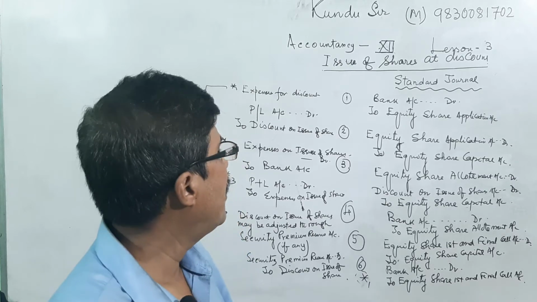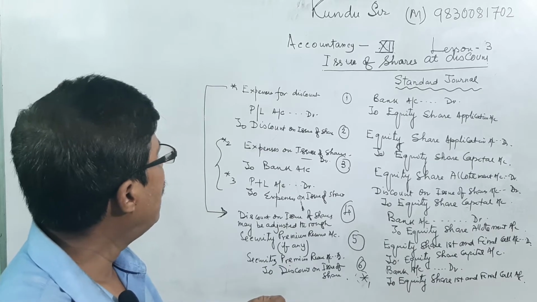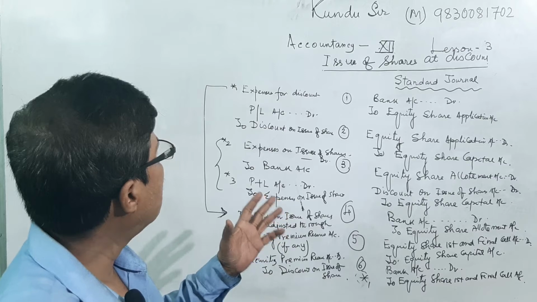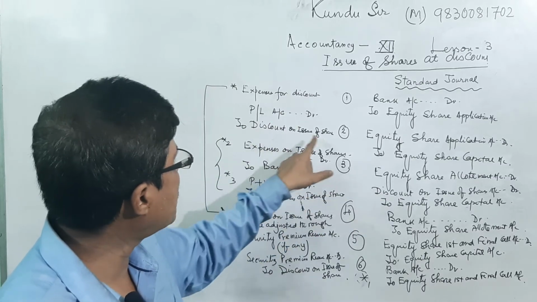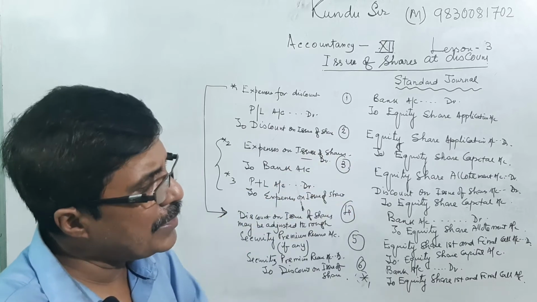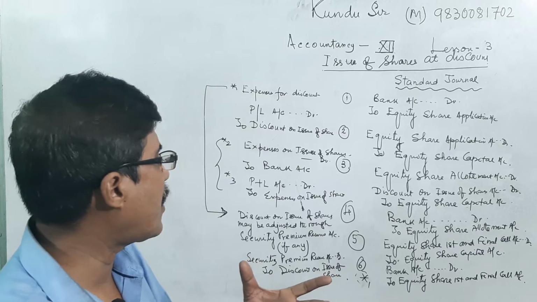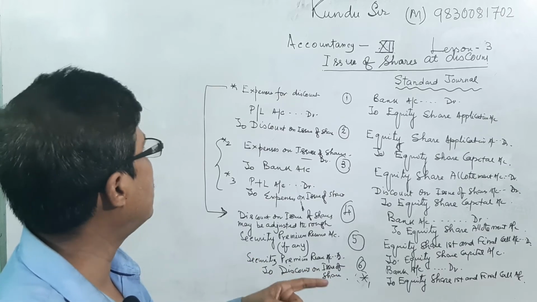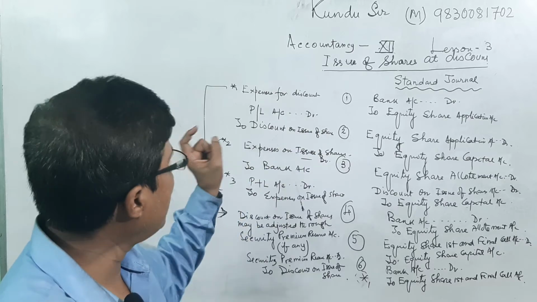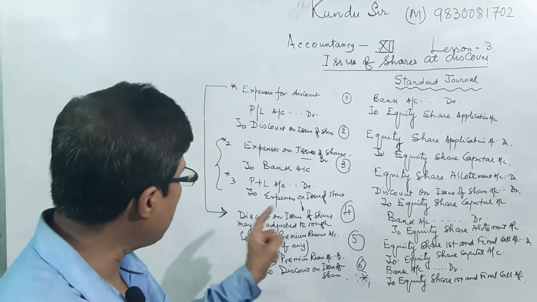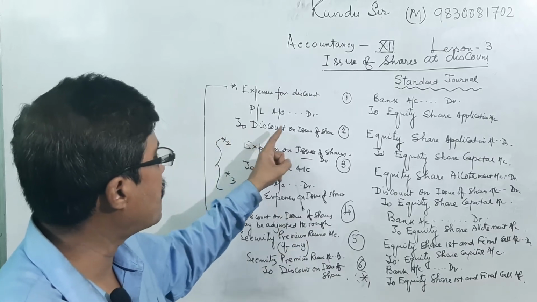Same entry for discount: PL account debit to discount on issue of share. If the company is maintaining a securities premium reserve account, then instead of debiting PL account, we can debit securities premium reserve account to discount on issue of share.